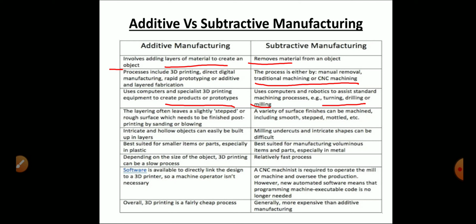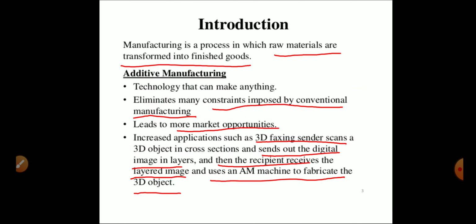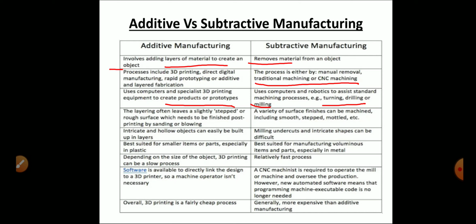Intricate and hollow objects can easily be built up layer by layer. That is a big advantage of the additive manufacturing process, but in subtractive manufacturing, hollow objects and intricate shapes are not possible or very difficult to make with subtractive machining methods. Additive is best suited for smaller items or parts, especially in plastics.